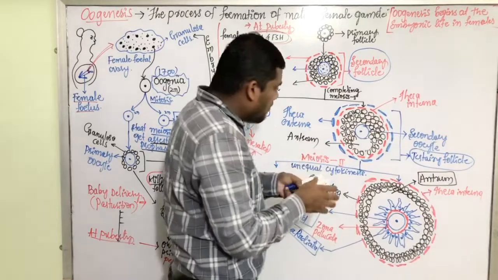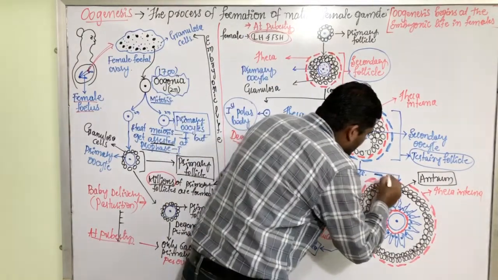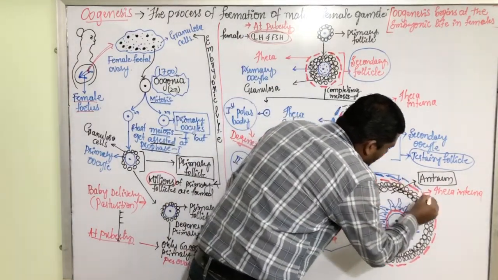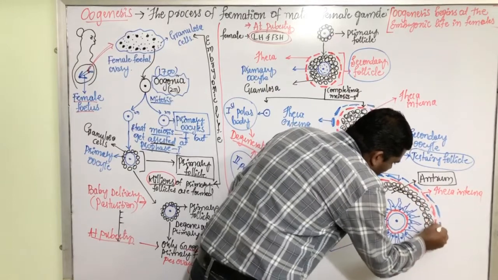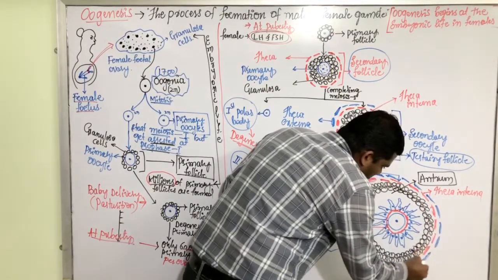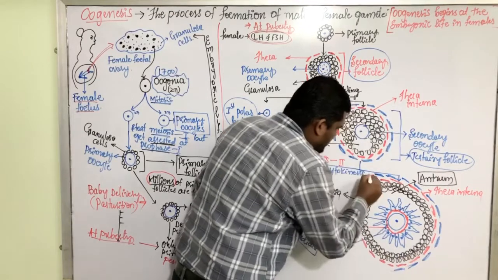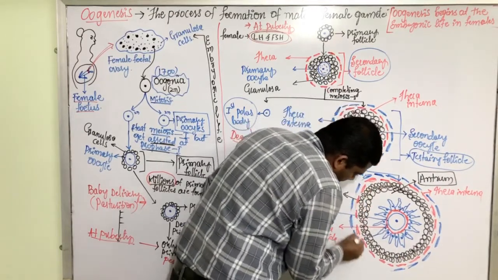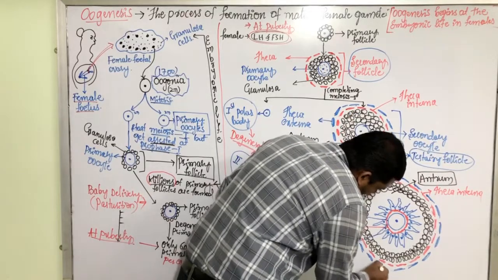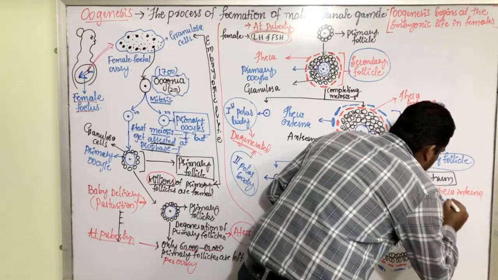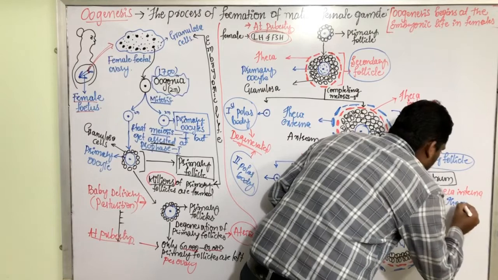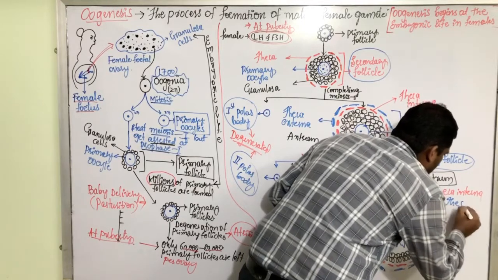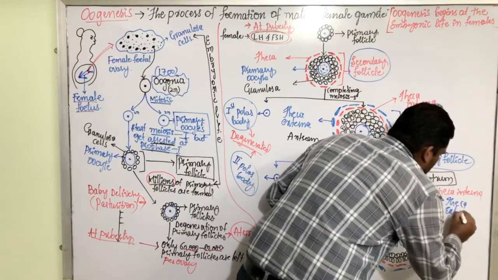Whereas there is one more covering layer, which is outside, which is towards the external side of this entire structure. It is called as theca externa.